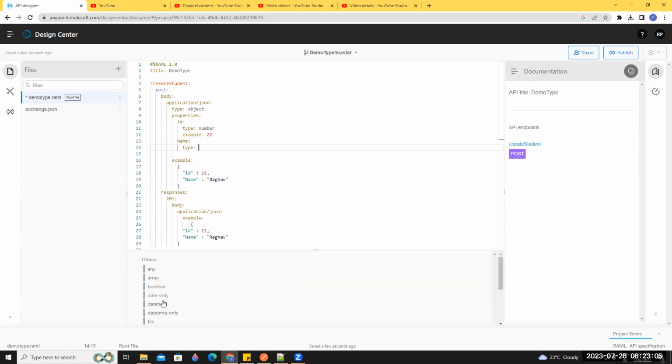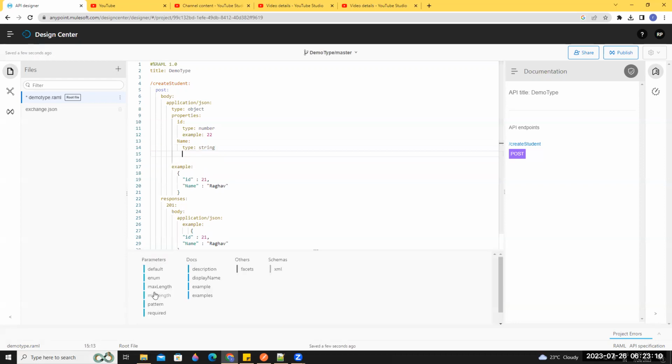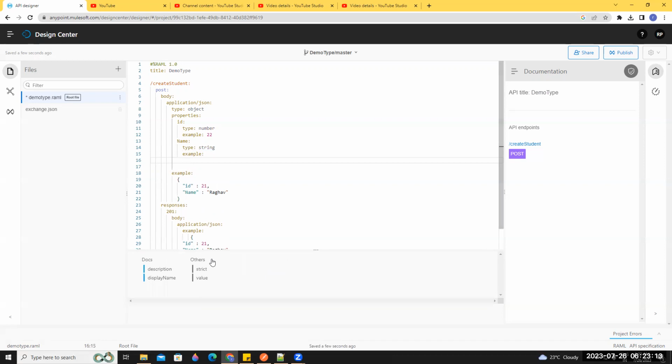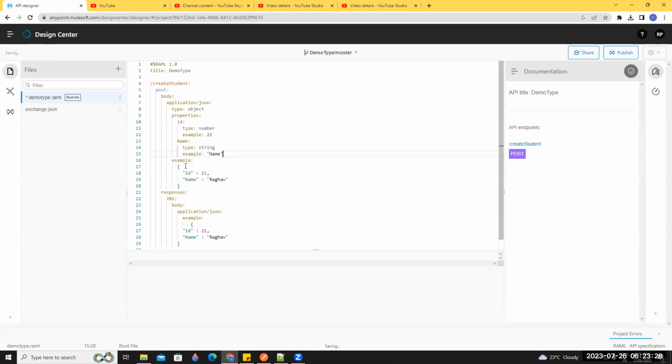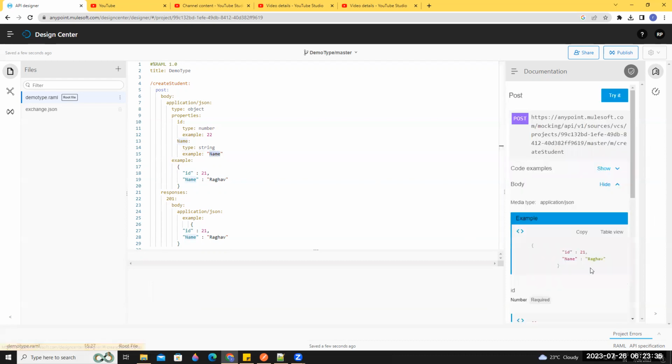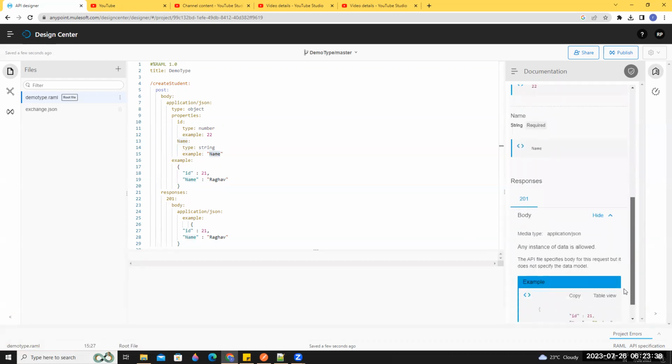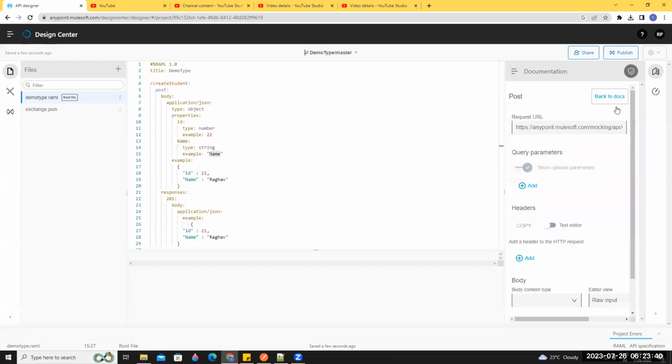Then one string, then example. For name we should give Raghav, right? Anything, this is just a value, an example. That is Raghav or anything.